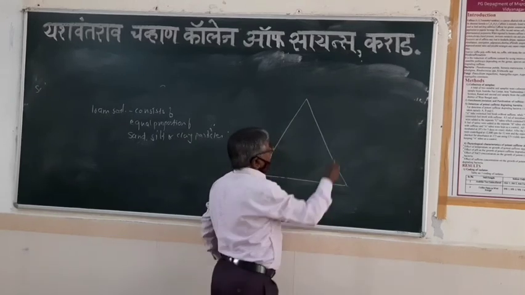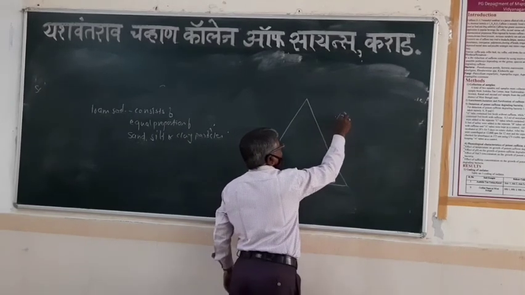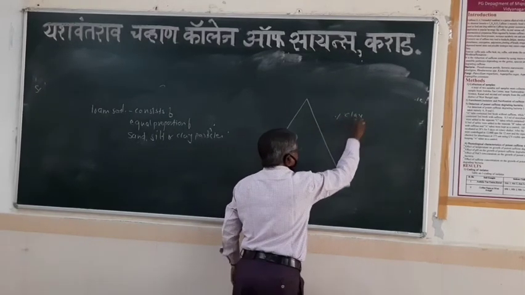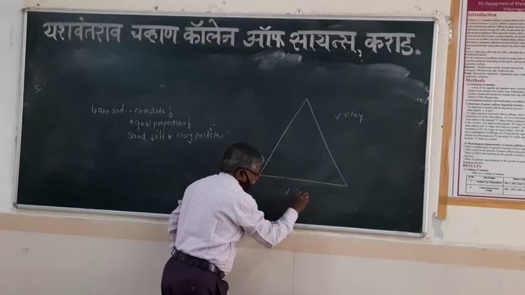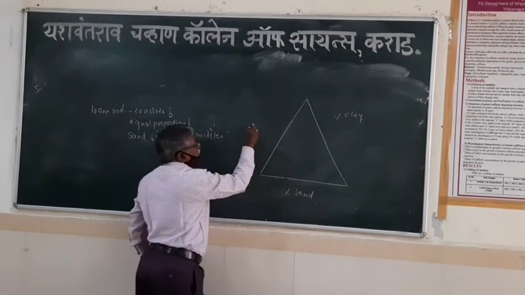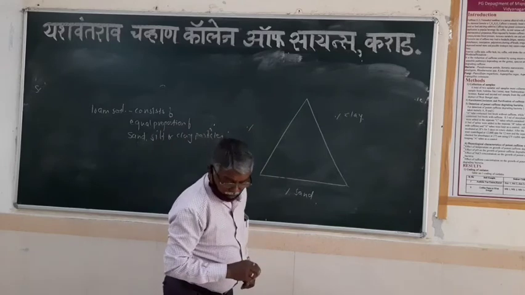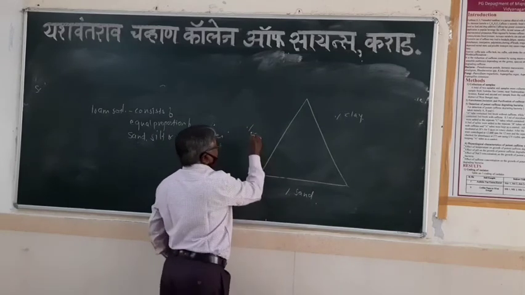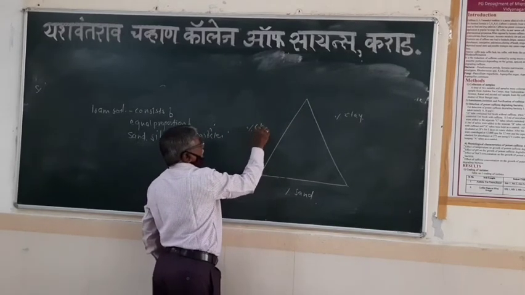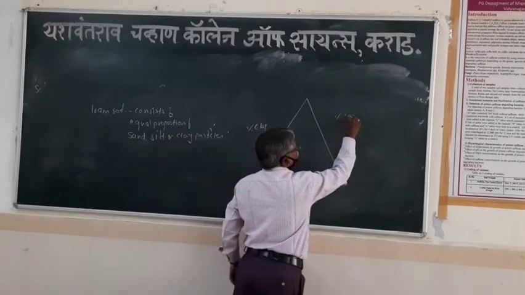Here, at this side, is the percentage of clay. Here is the percentage of sand. And here is the percentage of silt.